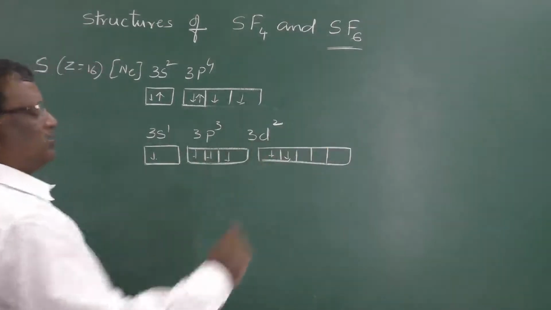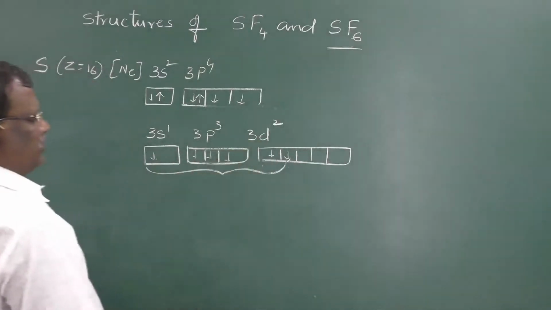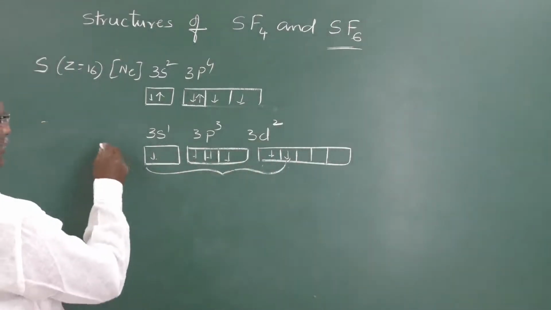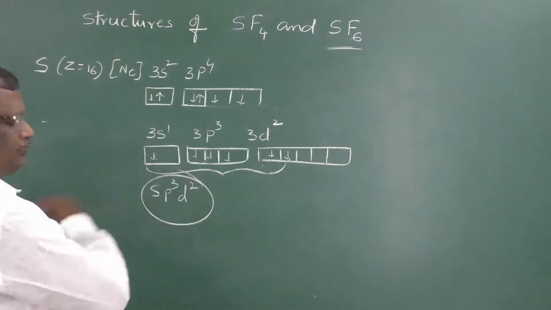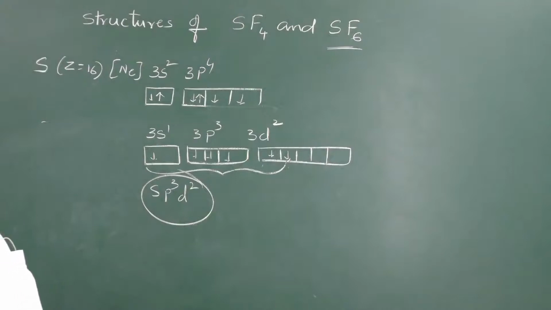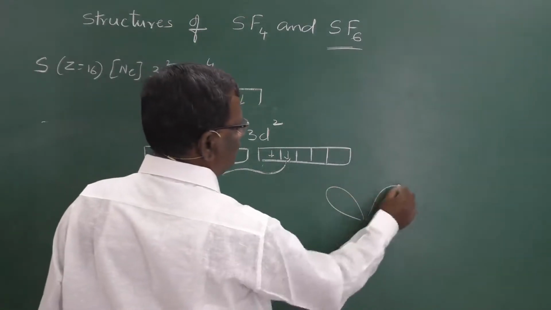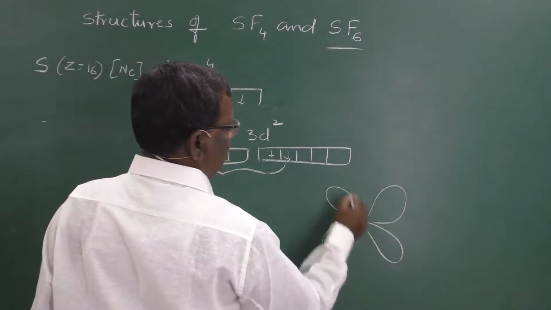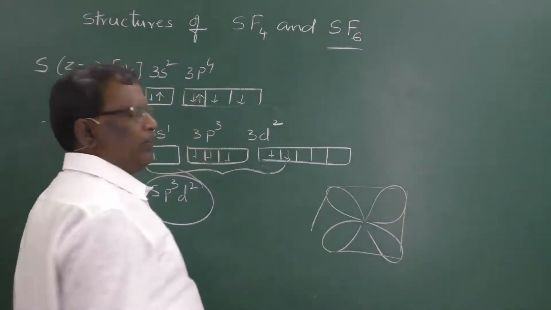So, all 6 bonds are single bonds. So, all these orbitals will be involved in hybridization. So, this hybridization is said to be sp3d2 hybridization. In sp3d2 hybridization, 6 hybrid orbitals are arranged in octahedral shape. Octahedral means 4 hybrid orbitals in one plane like this. They are in one plane and the other 2 are perpendicular to this.